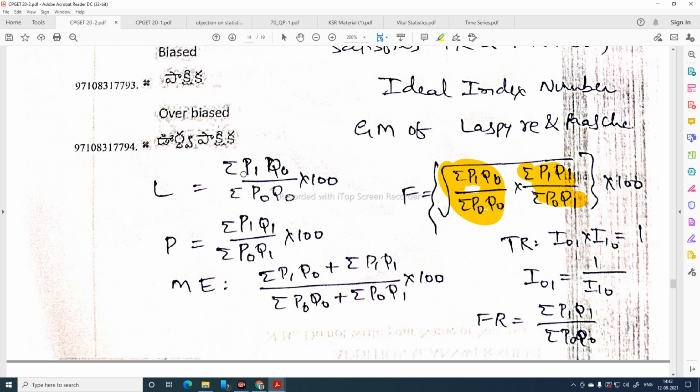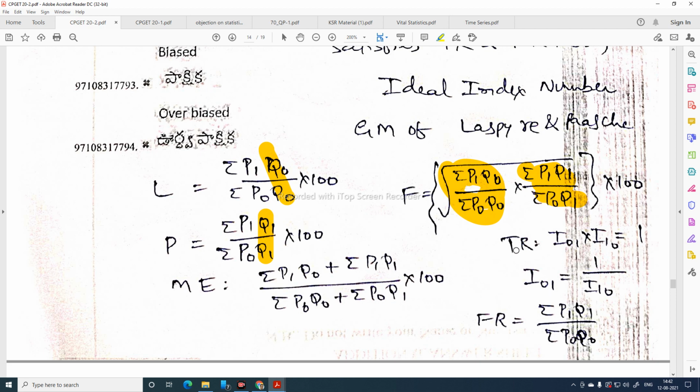You can easily remember the Laspeyres index number, P1 by P0. Here weights are base year quantities. In Laspeyres weights are base year quantities. In the Paasche index number, he considered current year quantities consumed as weights. If we add L and P, we can get Marshall-Edgeworth.